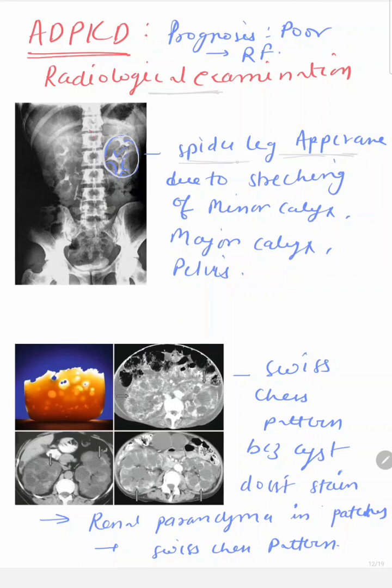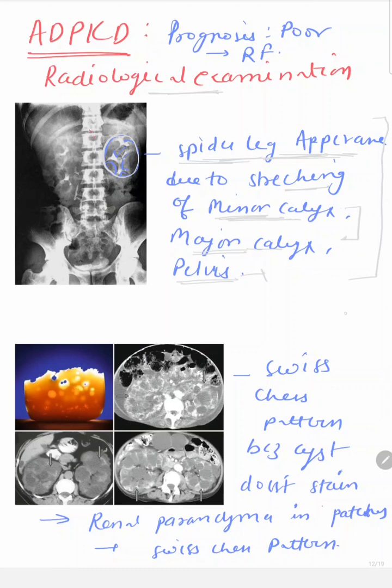They look like spider legs. Why do they look like spider legs? Because of the cyst, there is stretching of the kidney interstitium, and along with that there is stretching of the minor calyx, major calyx and pelvis. This stretching looks like spider legs in the intravenous pyelogram.